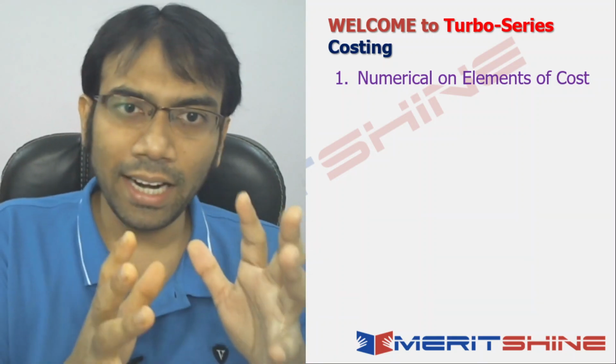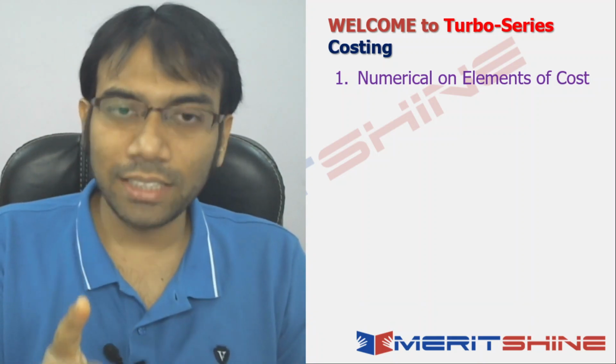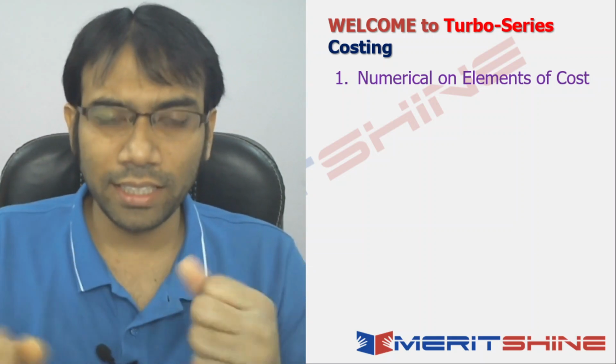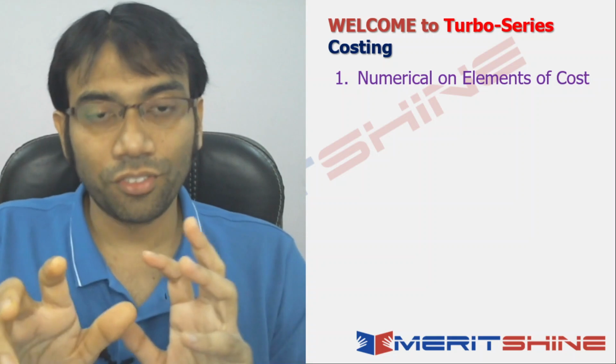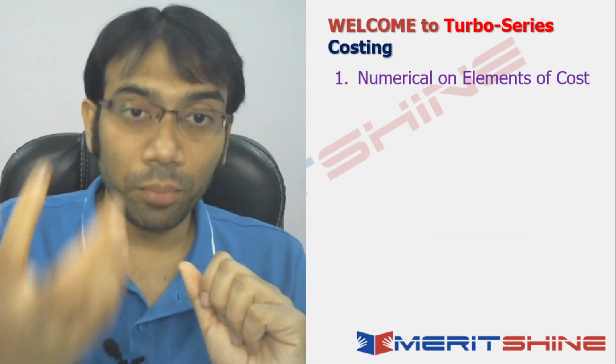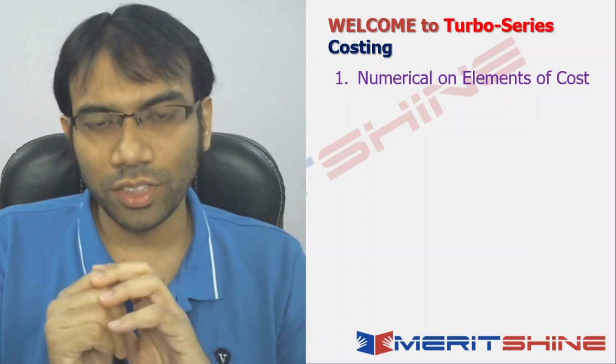Theoretically we had an understanding in the previous lecture: direct cost, indirect cost, the different kinds of cost like prime cost, and how to calculate the cost of production, total cost, cost of sales.